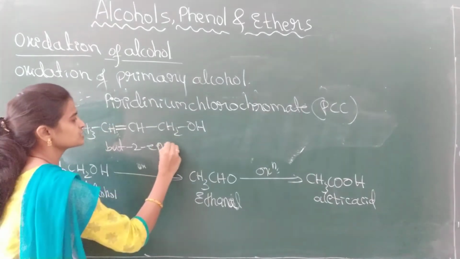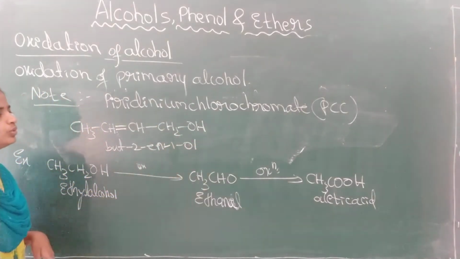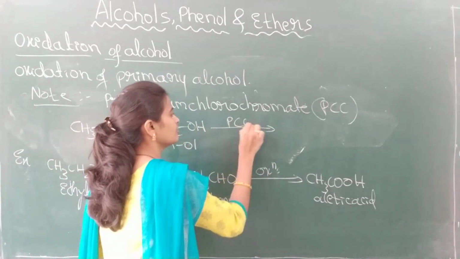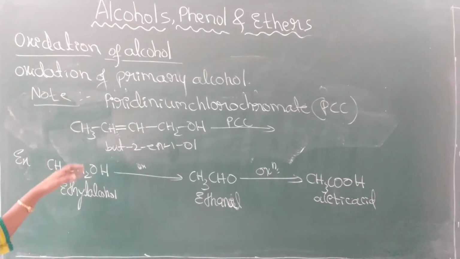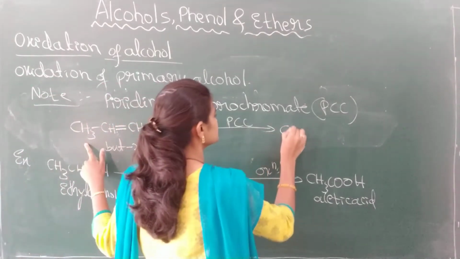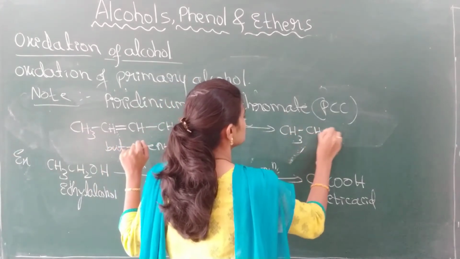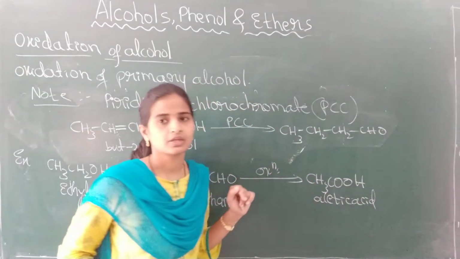But-2-ene, the last e is replaced by 1-ol: but-2-en-1-ol. When I treat it with pyridinium chlorochromate, what happens? The aldehyde is formed, CH3CH=CHCHO.